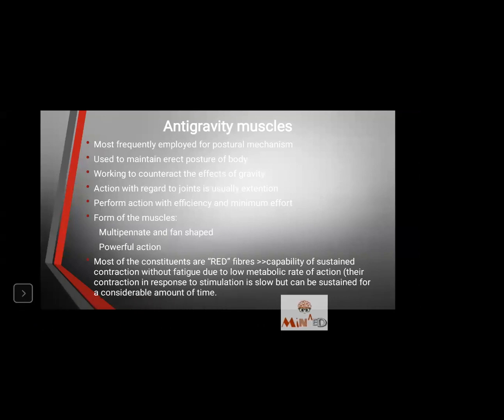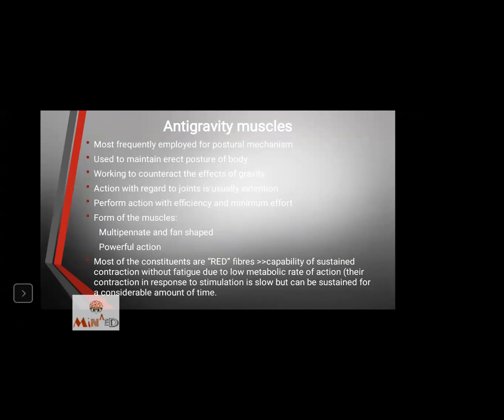Now, last point: most of the constituents are red fibers. We have learned red fibers and white fibers. Red fibers have the capability of sustained contraction without fatigue due to the low metabolic rate of the action.